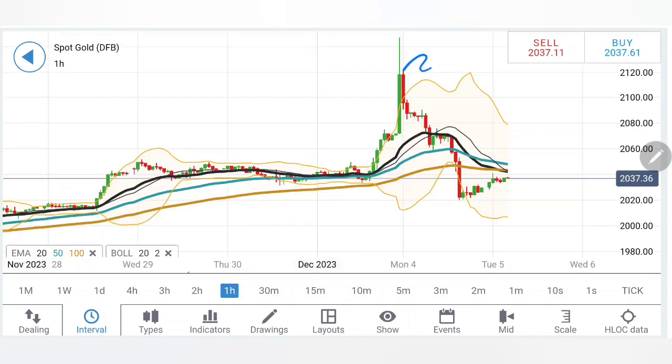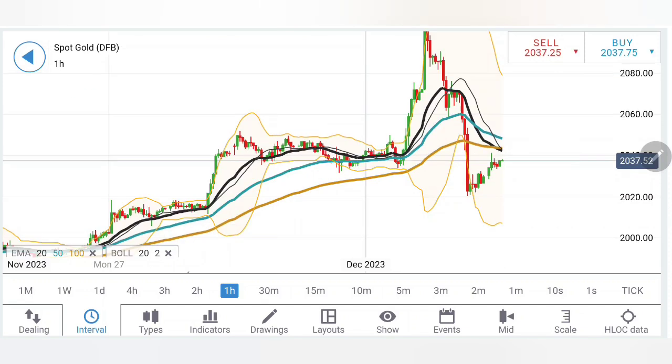Now, see, the drop here was sharp, the rise was equally sharp, and now it is retracing. You can check the slope here. This is vertical, this is slightly gradual. This suggests that this is a retracement, not a reversal. Only reversal confirmation now lies above 2070 levels. As long as 2070 is not taken, gold is not to be treated as bullish.